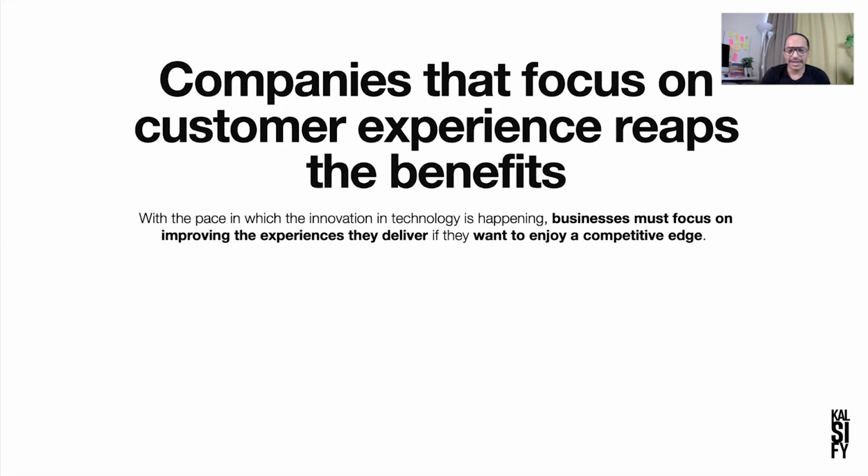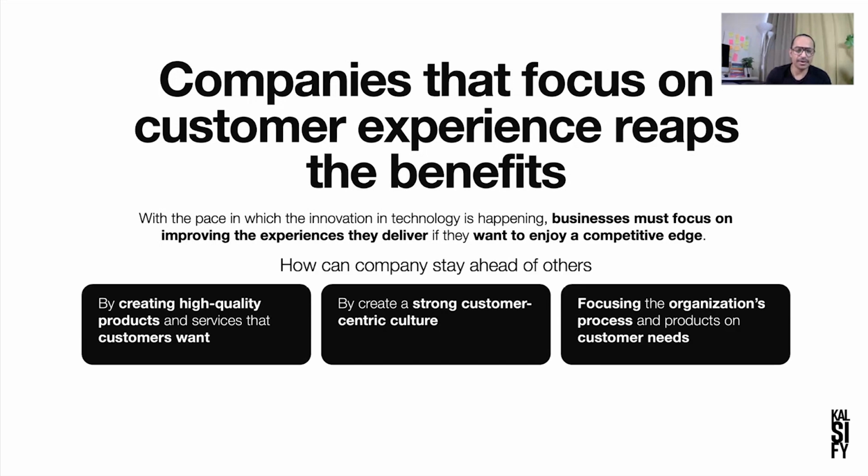With the pace at which innovation in technology is happening, businesses must focus on improving the experience they deliver if they want to enjoy a competitive edge. Technology is advancing and different companies are using different products with different feature sets and so on, right? And also their medium has changed. As a business person or as a customer experience person, you need to understand these spaces, these different mediums, these different channels, and make the best use of them. Otherwise what will happen is the other competitors will make use of this and they will grow and you will stay at the same place. So providing good services using technology is important.